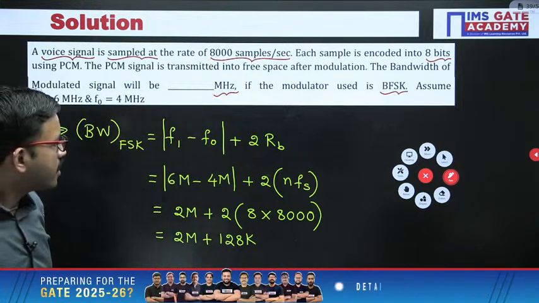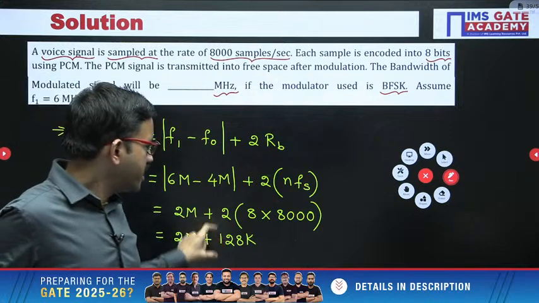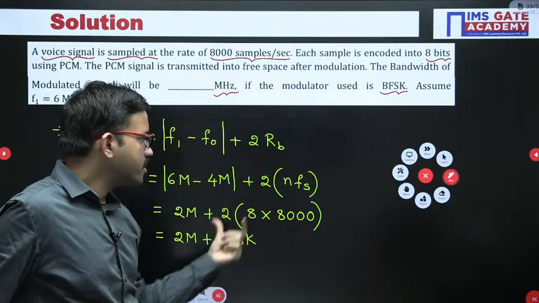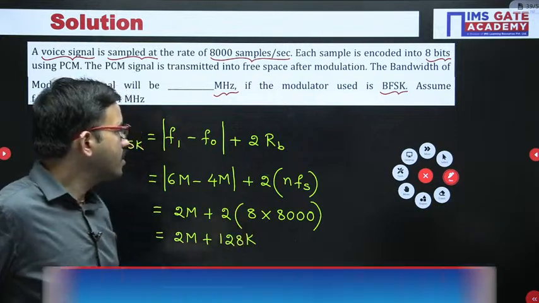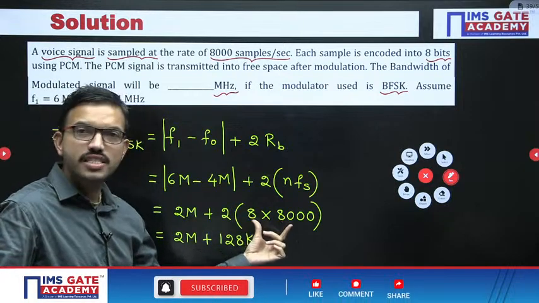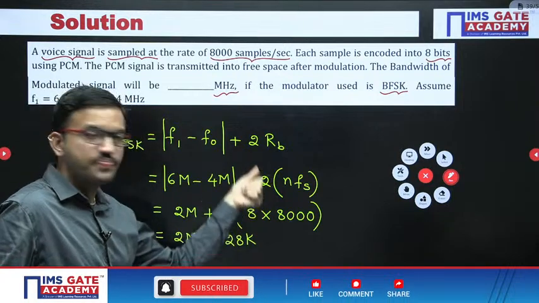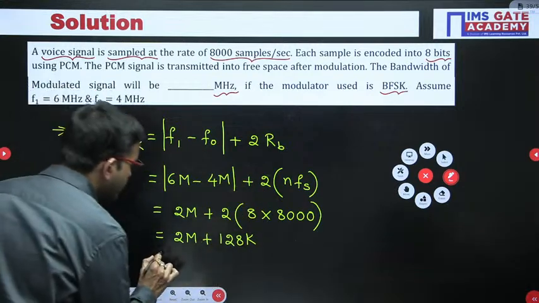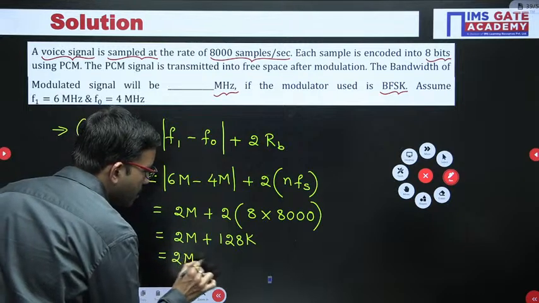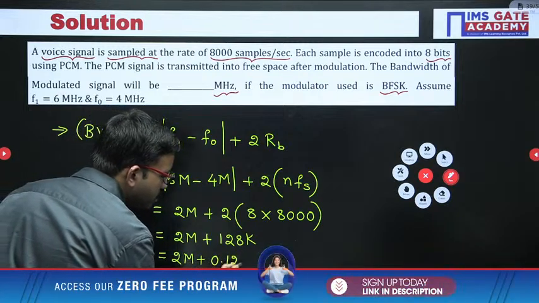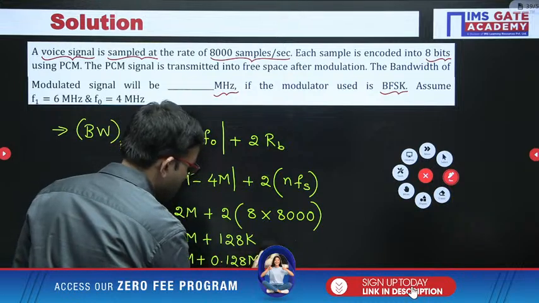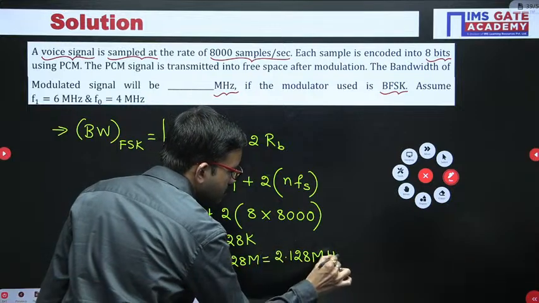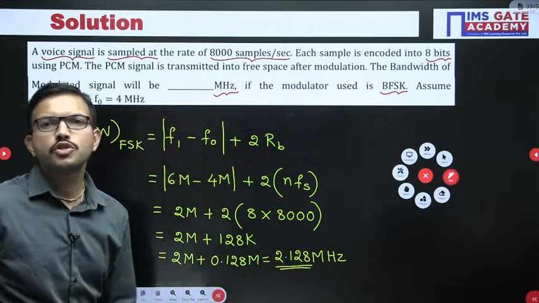Nobita and Akanksha, just cross check why you are getting a different number. If you have any confusion or doubt, you can mention it in the chat. You might have considered only 8 8s are 64k, but the 2 is also there, no? You have to consider 2 into 64 is 128. So from here you are getting 2 mega plus 0.128 mega, that means 2.128 mega. So the final answer for this question is 2.128.